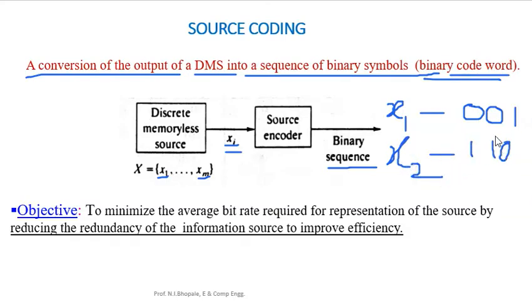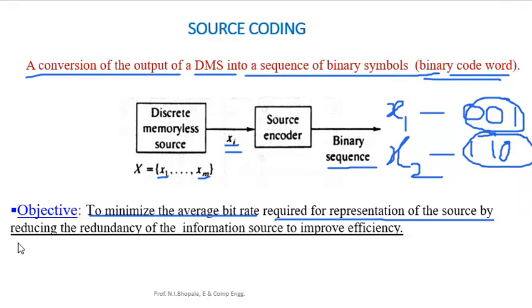These are different bit streams, but how to select them we will see in the forthcoming lectures. So what is the output of source coding? The aim is to minimize the average bit rate required for representation of the source by reducing the redundancy of the information source to improve the efficiency. This is the simple idea behind source coding.